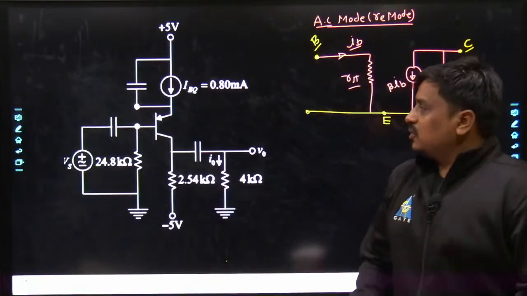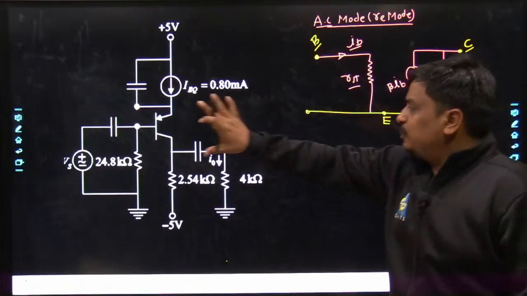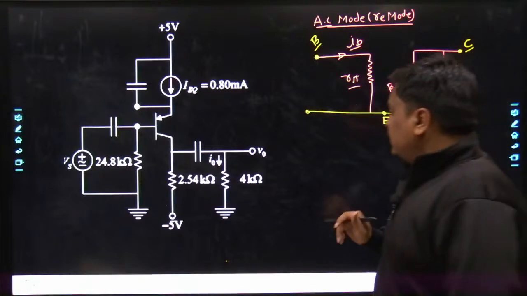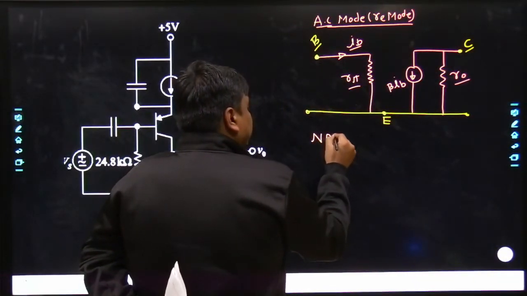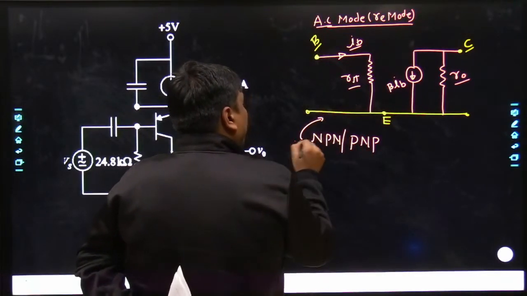So when the AC analysis has to be done along with this circuit, this BJT has to get replaced with this equivalent AC circuit. Many times I have seen students have one doubt: sir, whether this equivalent circuit is true for NPN or PNP. My dear friend, it's true for both cases.